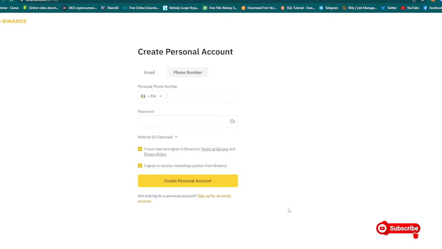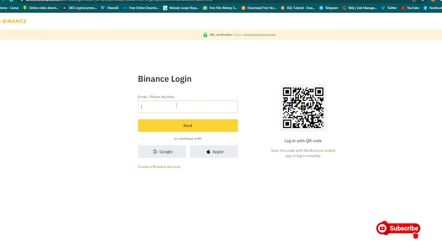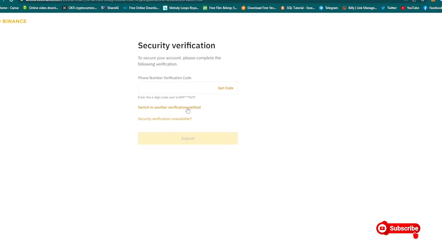Now I'm just going to log in because I already have an account with Binance. So let's just log in right now. Yeah, so I'm logging in with my personal information. Hit enter. You can also log in with your Apple ID, for all your Apple lovers. Very easy for you to get your account. So I'm just going to get code.